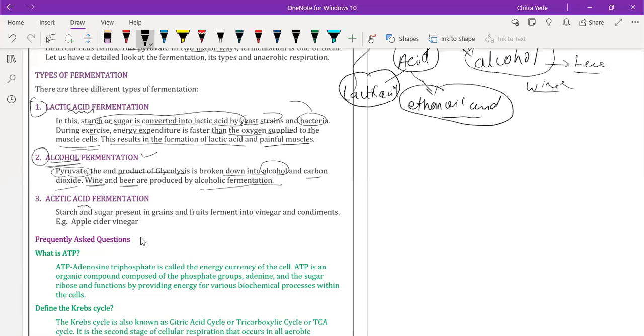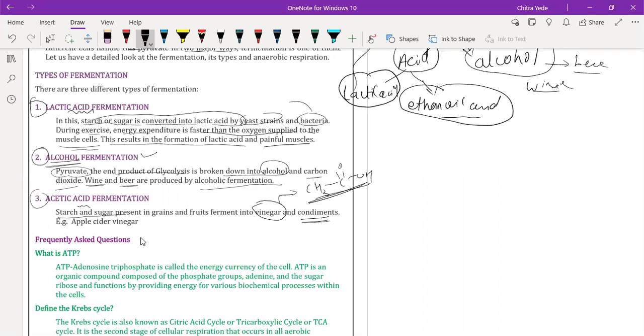Then we have the acetic acid fermentation process, again very important. Here starch is converted into vinegar. Vinegar is nothing but acetic acid or ethanoic acid, with the formula CH3COOH. It is also used for condiments. Condiments are things like sauce and tomato ketchup, which go on fast food. For their preparation we apply the acetic acid fermentation process. Understood, beta?